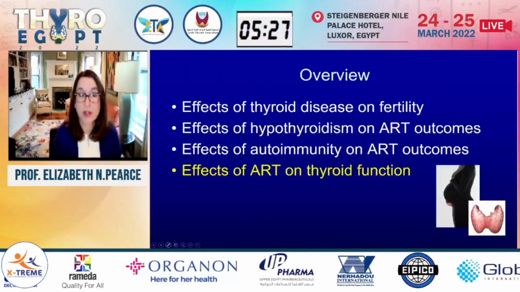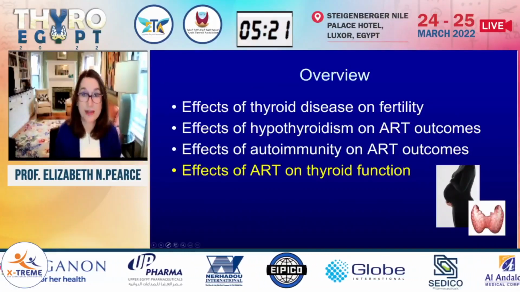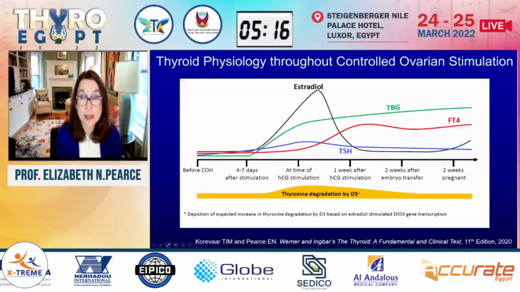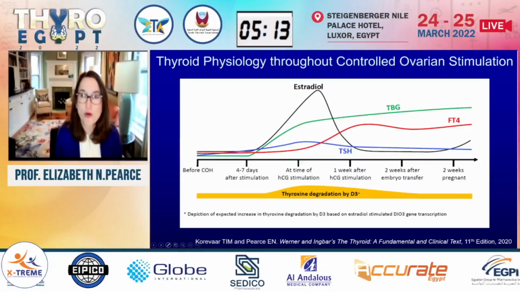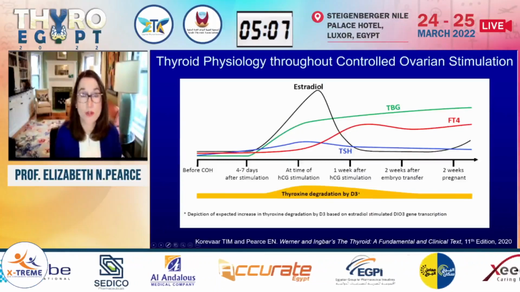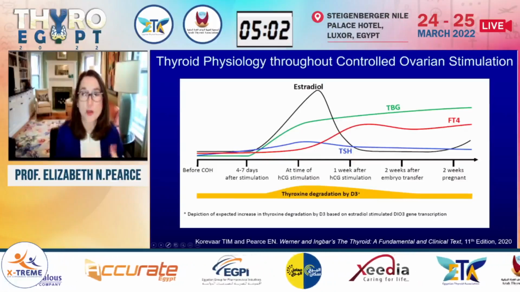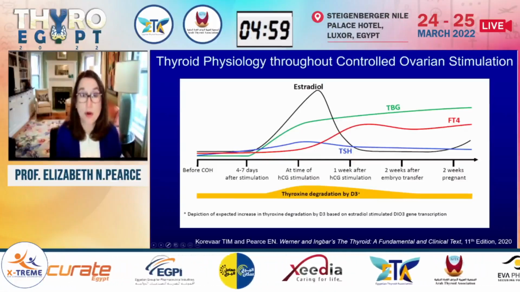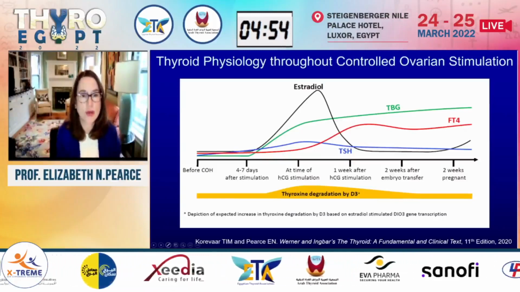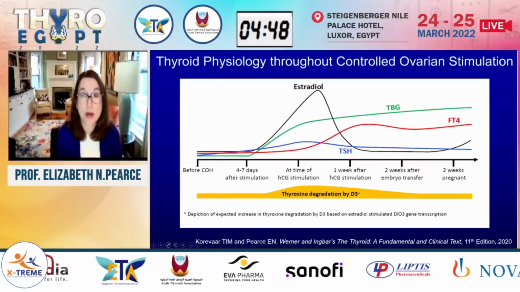So flipping things a little bit and thinking not about the effects of thyroid on ART, but the effects of the ART treatment itself on the thyroid, it's important to note that we're doing a lot of hormonal manipulation in these women for these controlled ovarian hyperstimulation regimens. Typically, there are a number of different ways to do this, but there's some kind of gonadotropin given in the run-up to allow the development of a number of oocytes. And then when, based on ultrasound, these eggs look close to maturation, a woman is given a dose of HCG to fully mature those oocytes prior to retrieval.